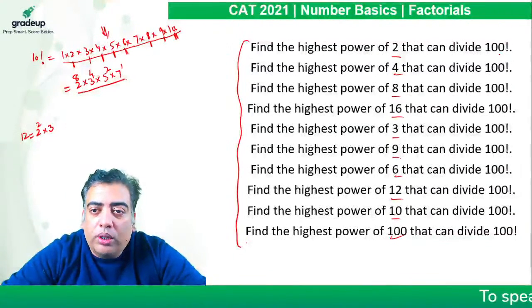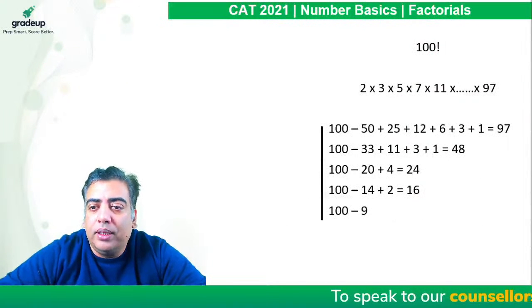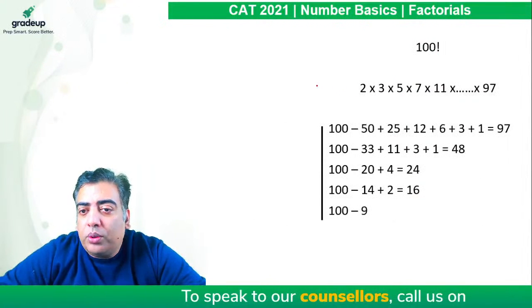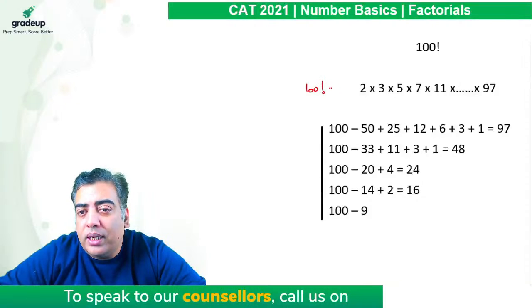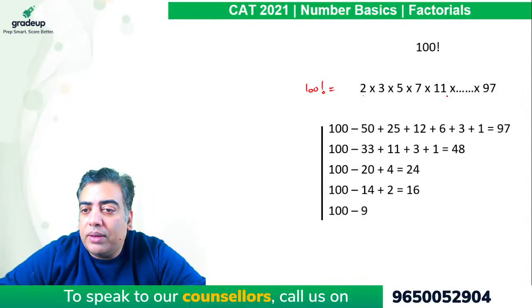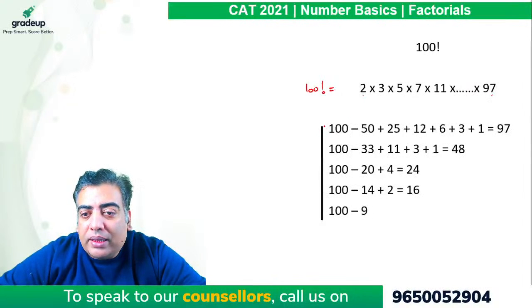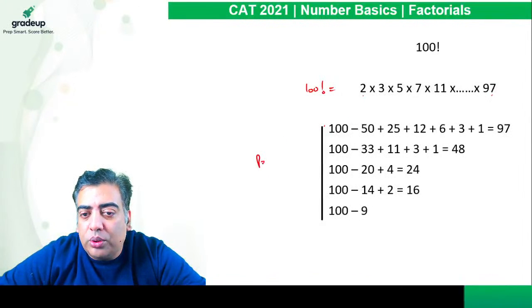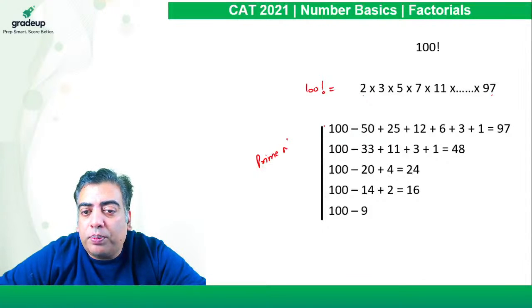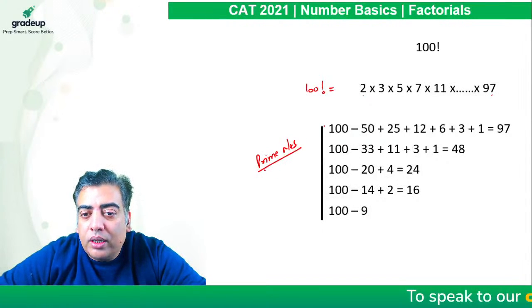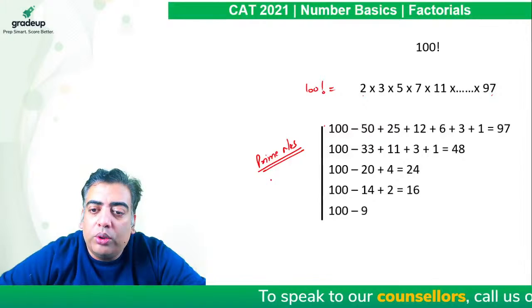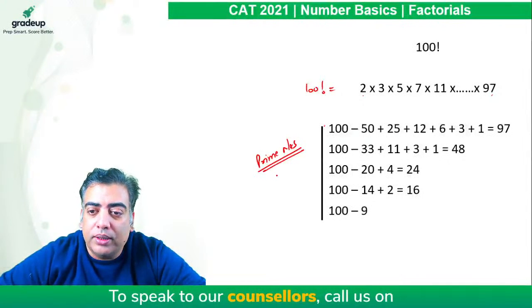In order to find the power of any number from 1 to 100, we will see 2, 3, 5, 7, 11, and so on up to 97 are the prime numbers. The method which we are going to discuss is used to find powers of prime numbers only. After this, I will move on to how to find powers of a composite number.